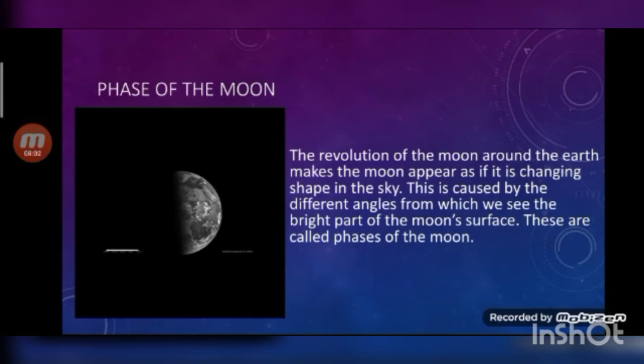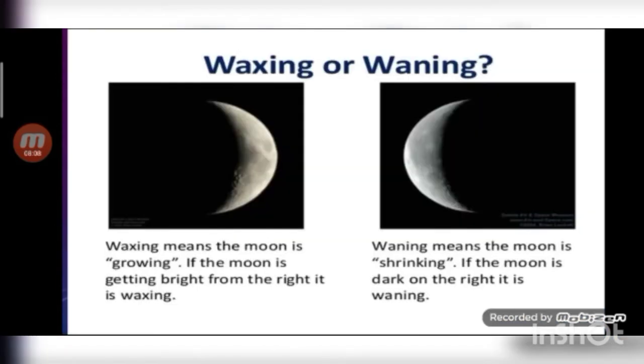Now let's discuss the waxing and the waning phase of the moon. Waxing means the moon is growing. If the moon is getting brighter from the right, it is waxing. Waning means the moon is shrinking. If the moon is darker on the right side, it is waning. So, now we'll begin with the waxing phase of the moon.